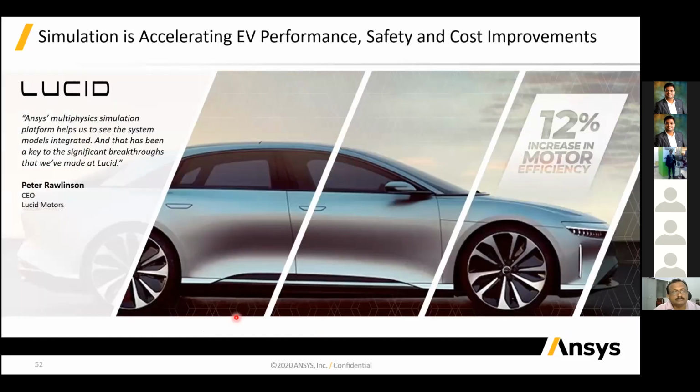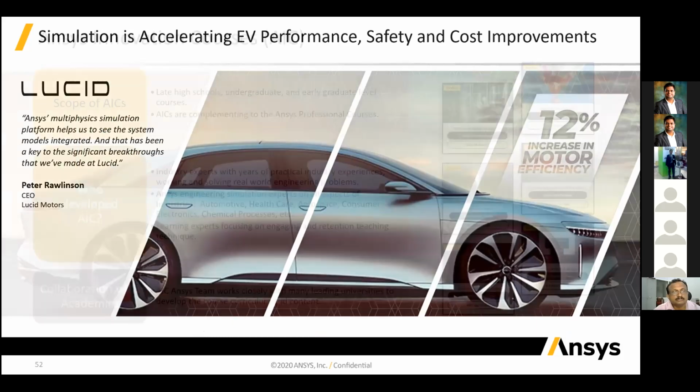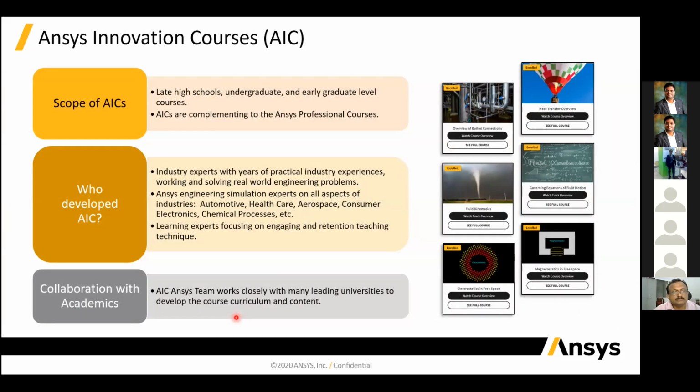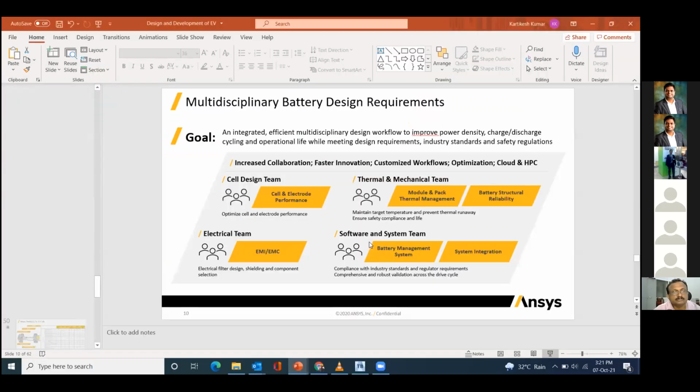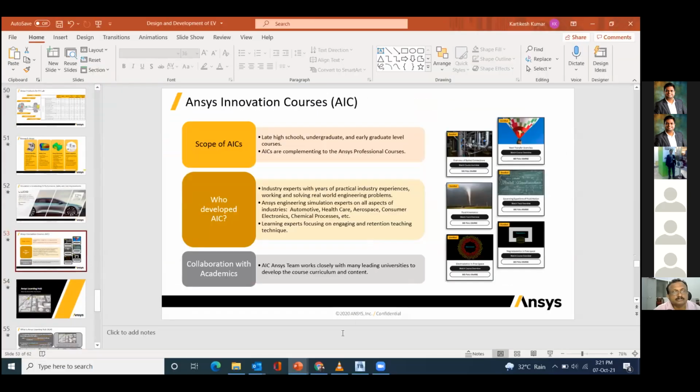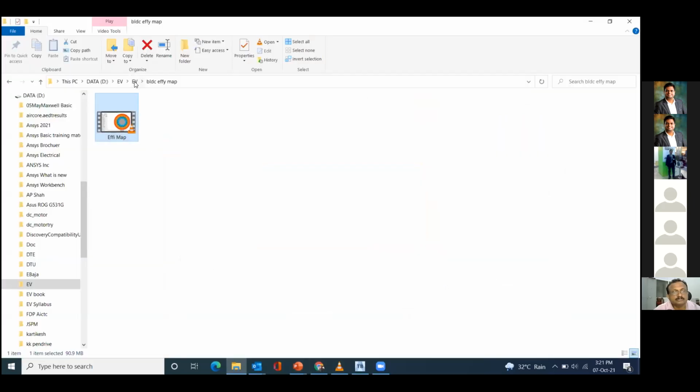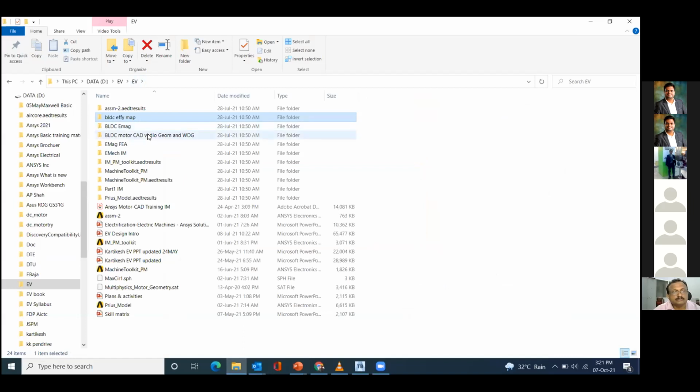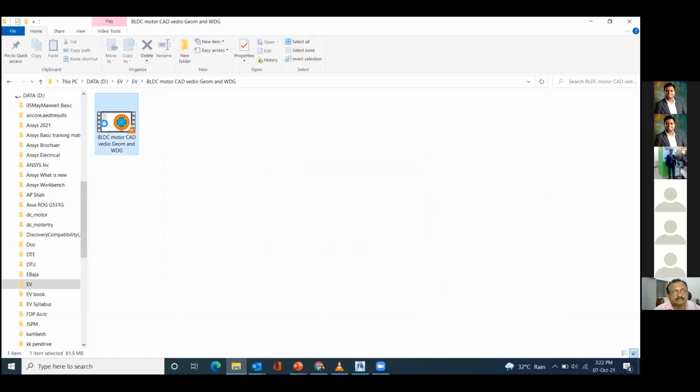And Lucid is one of our customers. They increased their efficiency by designing the motor perfectly. And these are the ANSYS innovative courses, which are designed for students. Before going to that, let me share my screen to show you how we can design a machine in ANSYS. First I will select an internal permanent magnet motor.